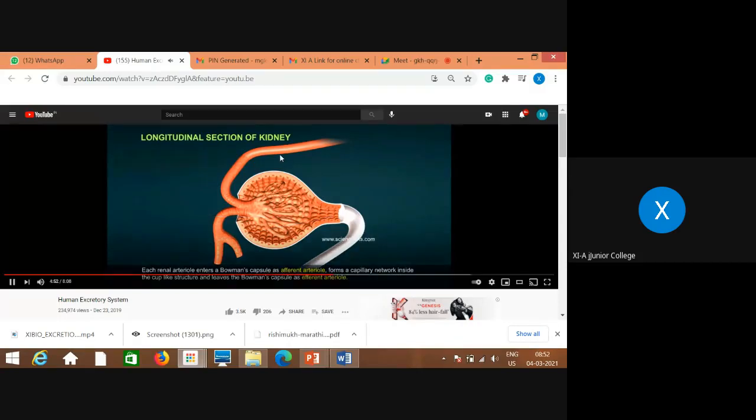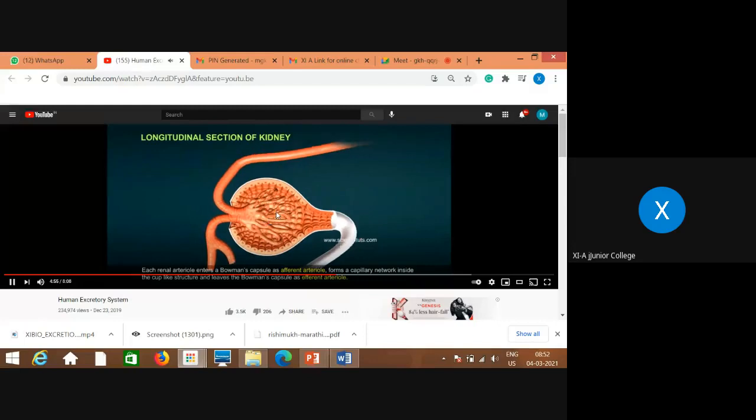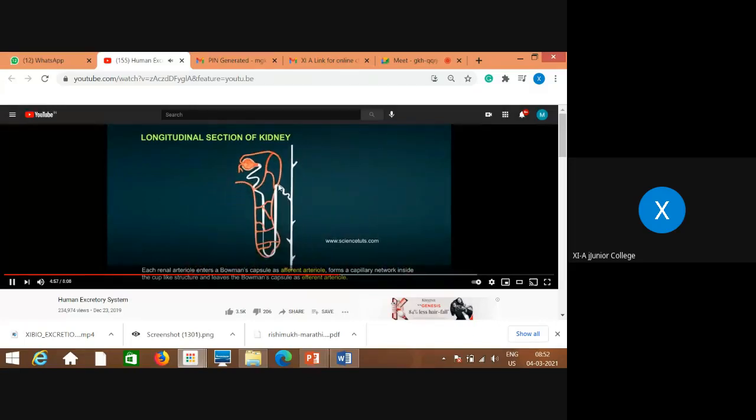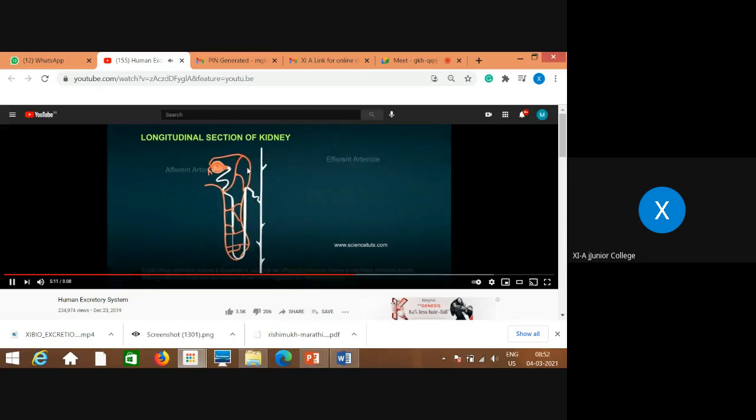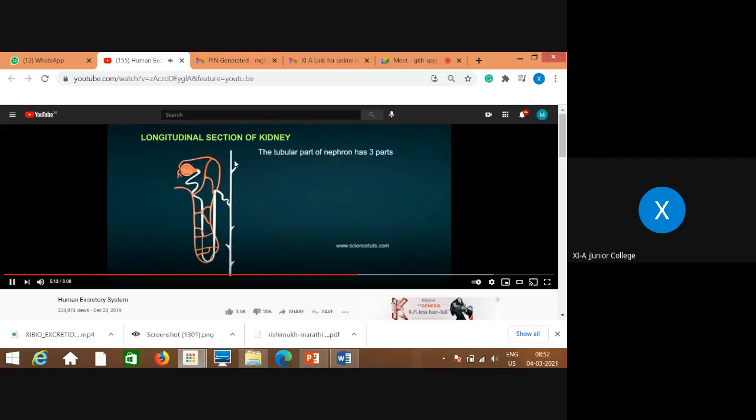Each renal arteriole enters a Bowman's capsule as the afferent arteriole, forms a capillary network inside the cup-like structure, and leaves as the efferent arteriole. The tubular part of the nephron has 3 parts: proximal convoluted tubule, distal convoluted tubule, and collecting duct.